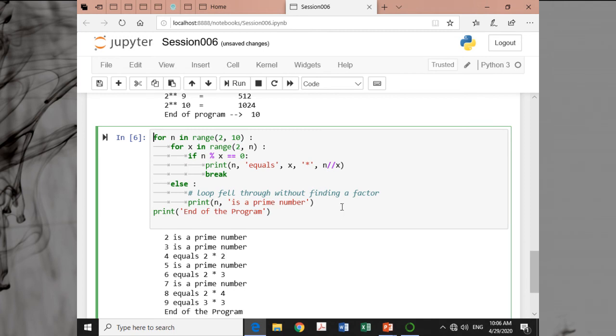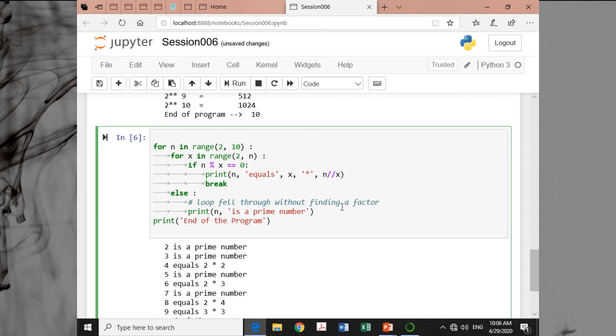And suppose I want to make the same program for anything between 2 to m number, so I can say m is equal to int input, enter a number, and here since I want in between 2 to m, so I will use here m plus 1.